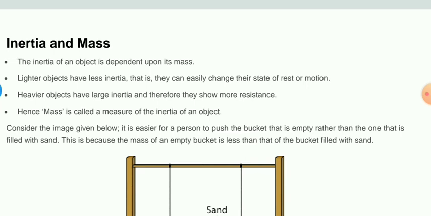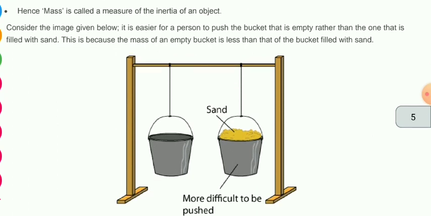Means how much inertia is present in an object, that is known as mass. We can say mass is nothing but the measure of inertia in an object, means both are very closely interrelated with each other. Okay, here we will discuss this with an example.